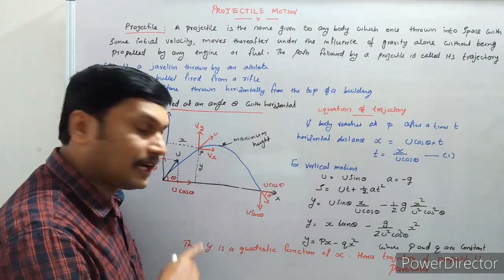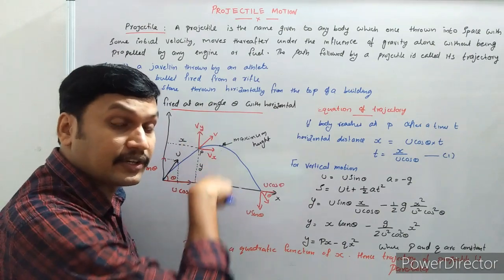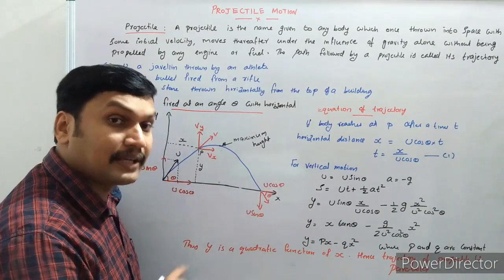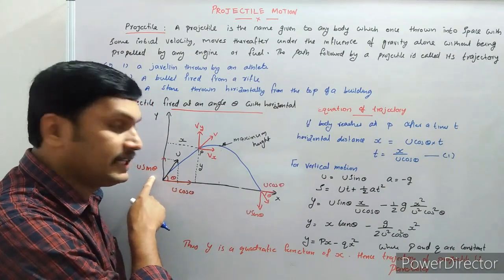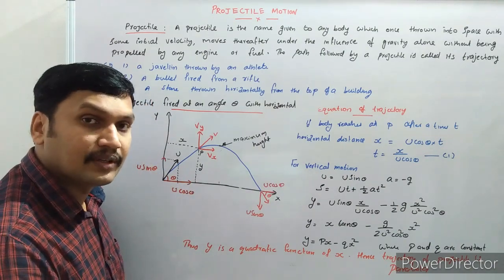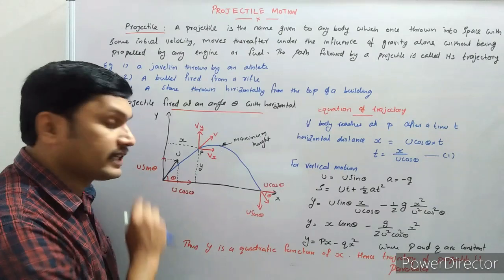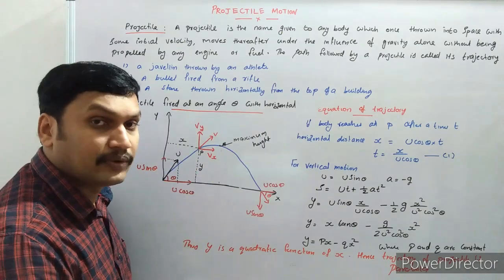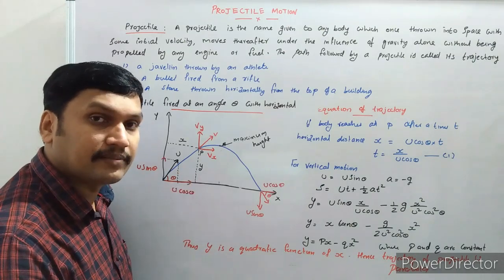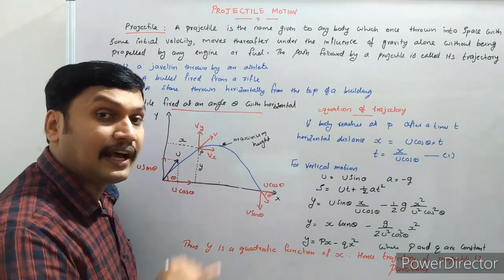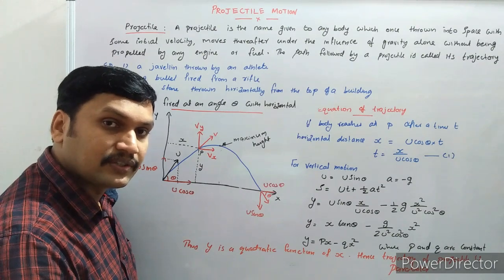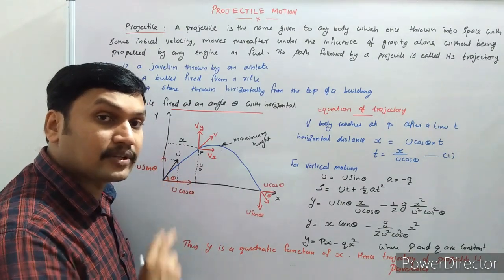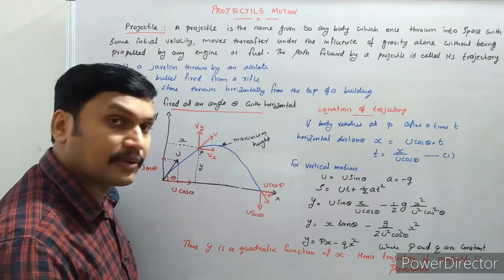At the same time, it has a motion in the vertical direction also. But the vertical velocity u sin theta is affected by gravity. It's a vertical motion under gravity. So we can say it is a constant accelerated motion. So it is affected by gravity. So there are two types of motion simultaneously for this projectile.